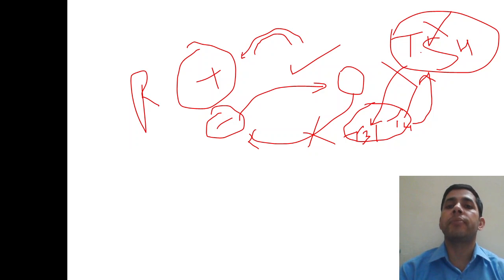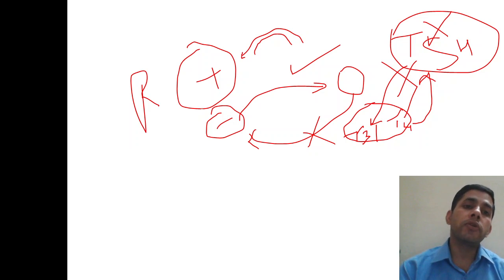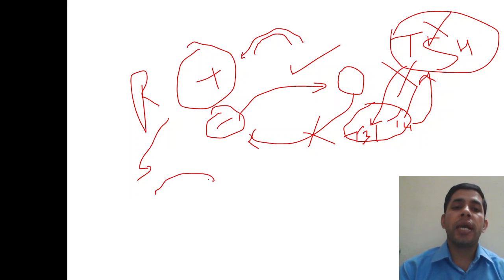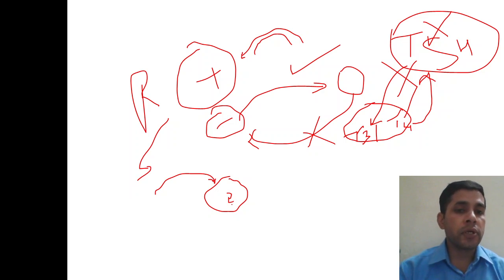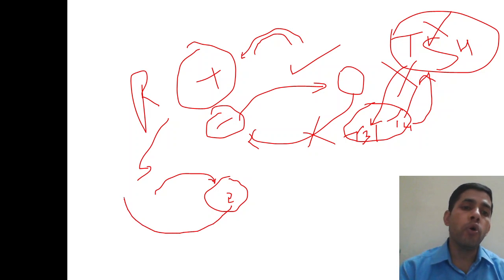This is negative feedback. Whereas in the case of positive feedback, the best example is oxytocin of the posterior pituitary. Oxytocin is released from the posterior pituitary, and it will function on the uterus of the pregnant female. Because of the oxytocin, uterine contraction will start in the pregnant female, and because of those uterine contractions, more oxytocin will be released.